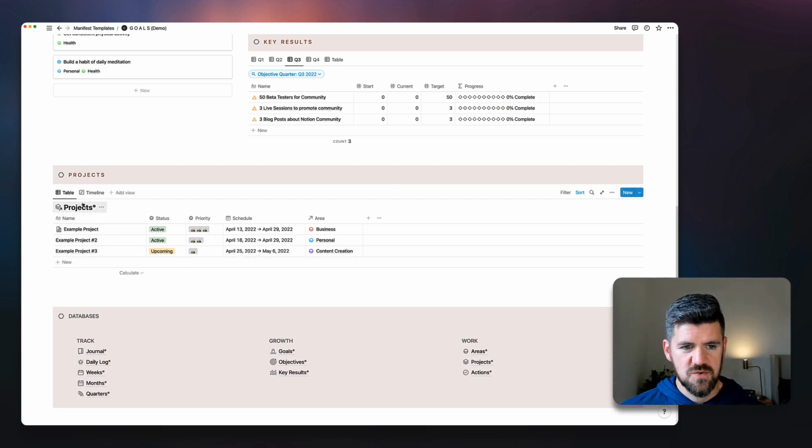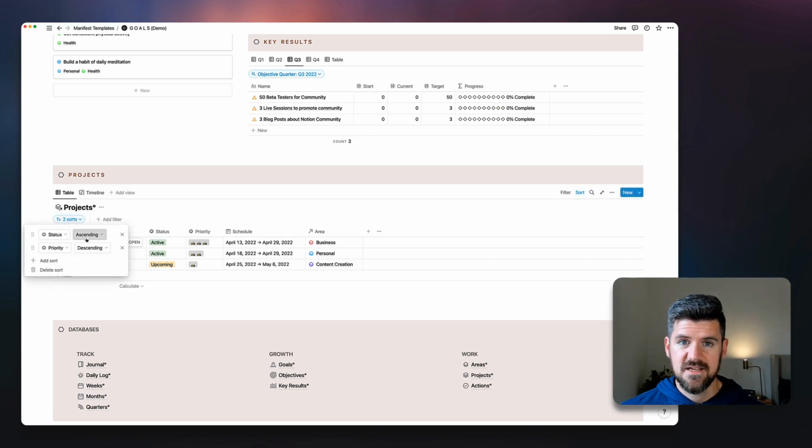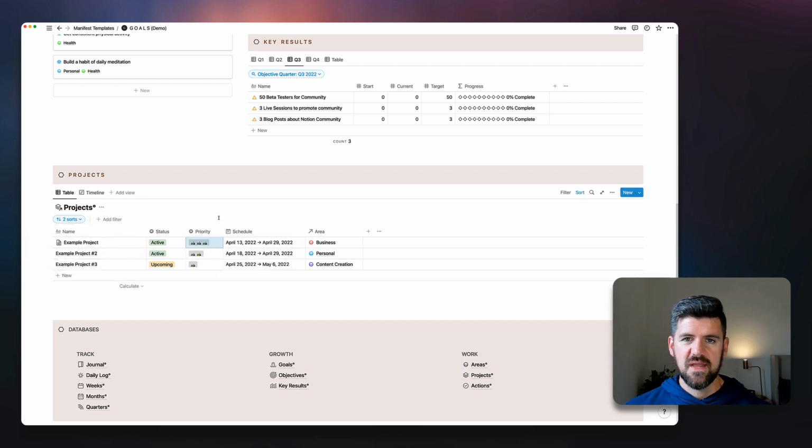And if we go into the project's database, we can see that it's sorted, in this case, by status. So active projects are going to show up at the very top and work their way down to upcoming, not started, archive, things like that. And there's also a second sort by priority. So if you've got a weekly planning routine, or if you're using the Manifest Weekly Planner, part of that is defining priorities for projects at the beginning of the week. So there's a space to do that here as well.